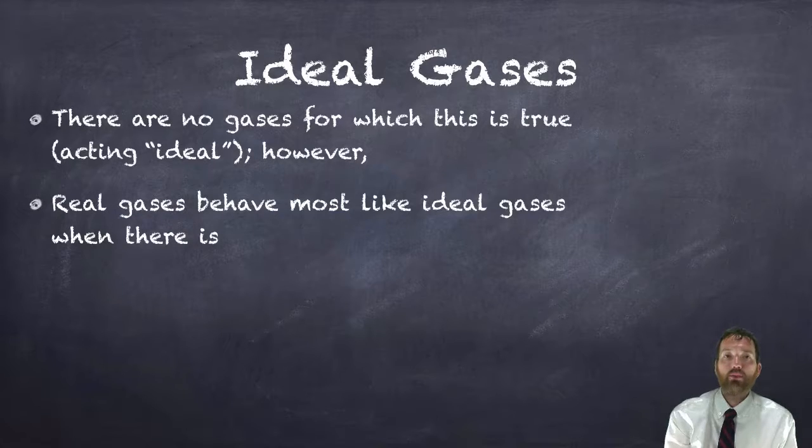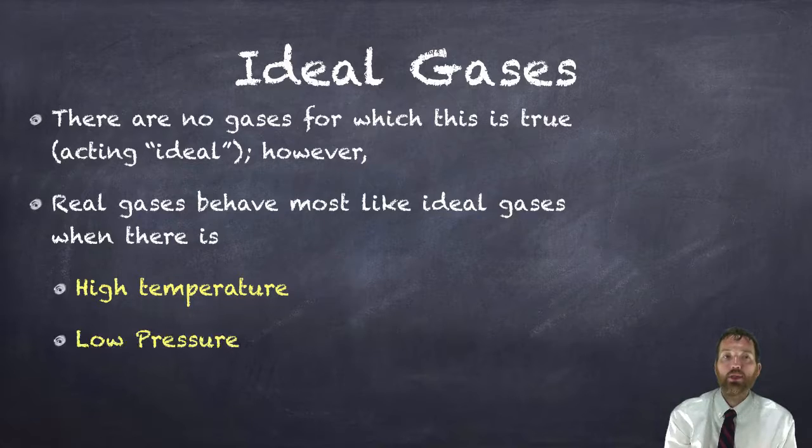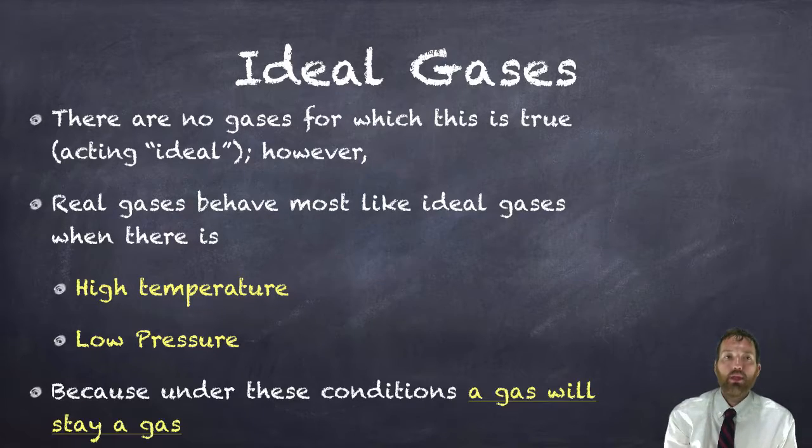However, a real gas will behave most like an ideal gas under two conditions, and you need to know these conditions. One is really high temperature, and the other is really low pressure. So let's talk about these. The main idea is that under these conditions, high temperature and low pressure, a gas will stay a gas.